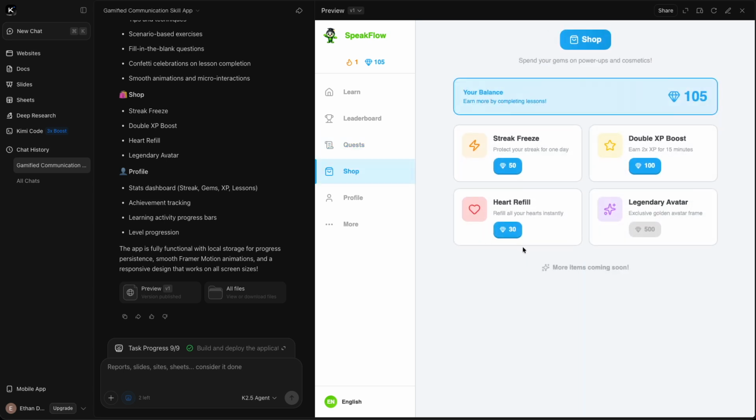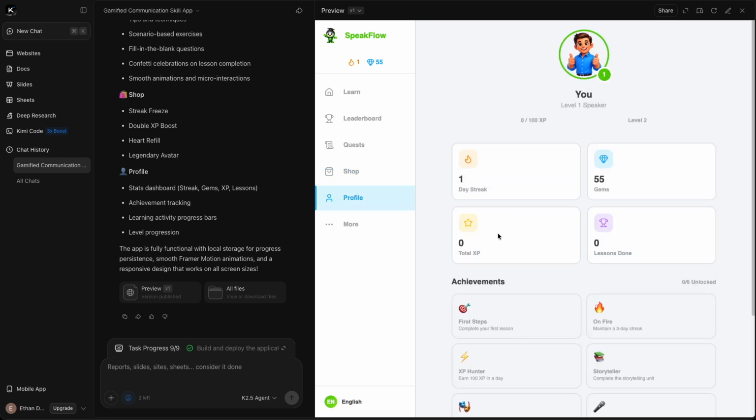Earn XP. The shop. So streak freeze, heart refill, double experience. So if we do this, we'll actually see the counter go down here. And it does. So it correctly decreased our gems and we now own 1 streak freeze. I wonder if we can then use that.